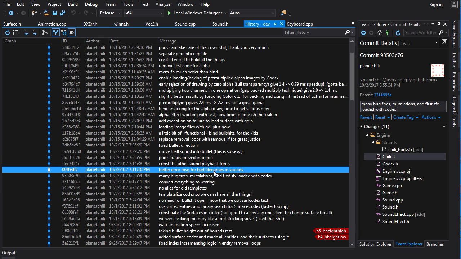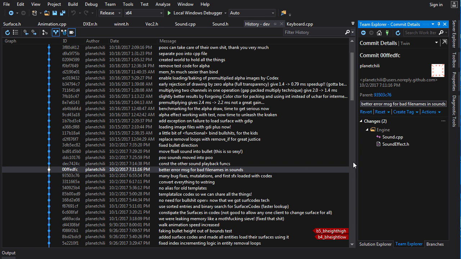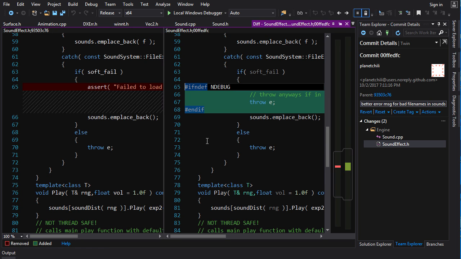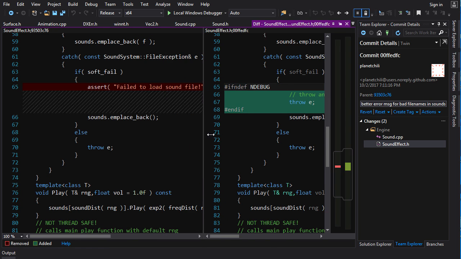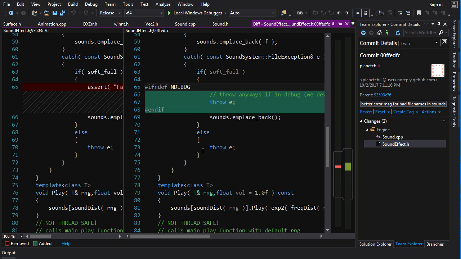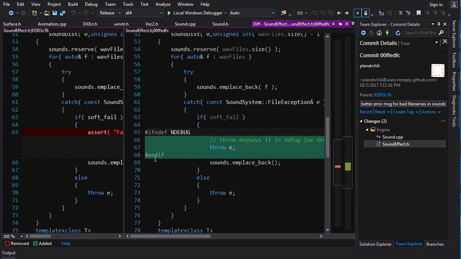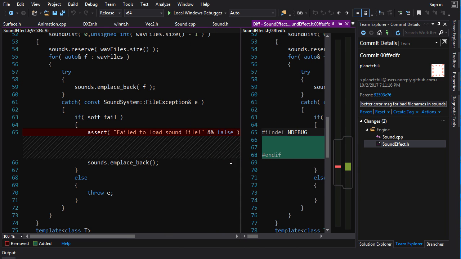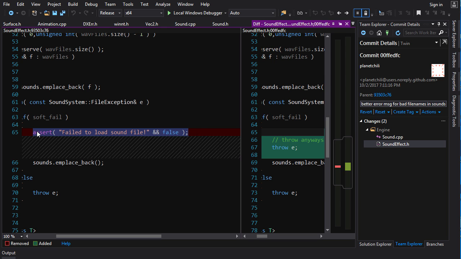Next thing I do is a little bit of better error messages for bad file names and sounds. I had trouble debugging it, so I figured I need to do a better job of throwing diagnostic messages. Here, I'm asserting failed to load sound file and false. For the sound effect, if the bool soft fail is true, even if the files don't exist, it will still create the sounds, just empty sounds. So the game won't crash, that sound effect just won't play. But if I'm in debug mode, I still want to know about that, so I put an assertion in here.